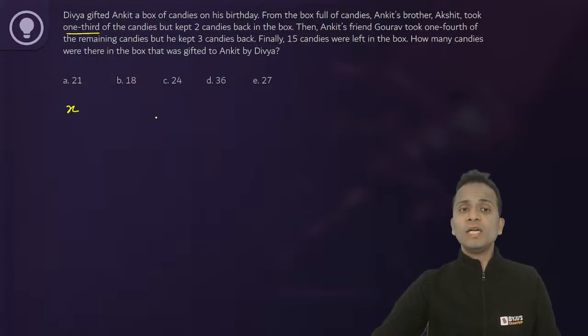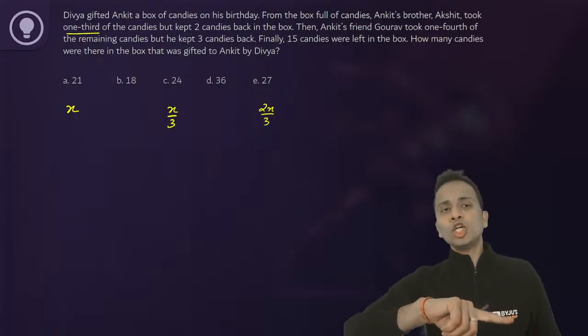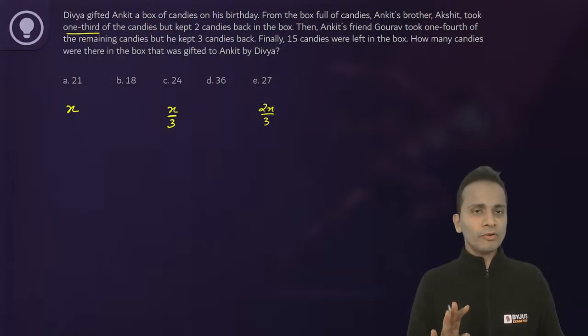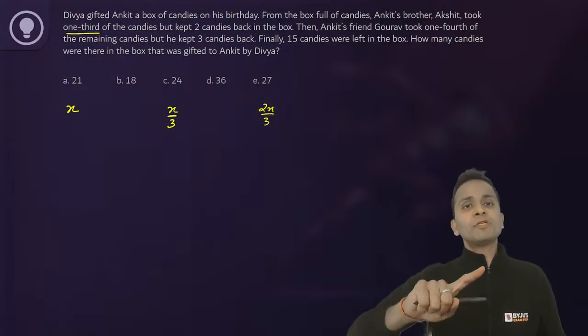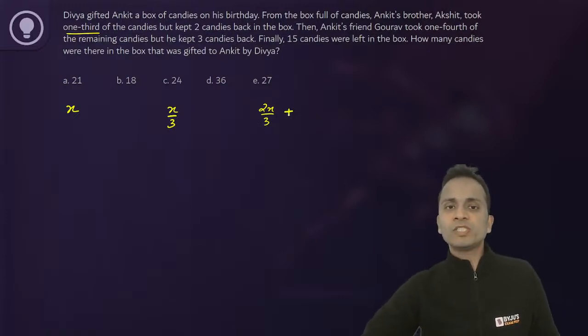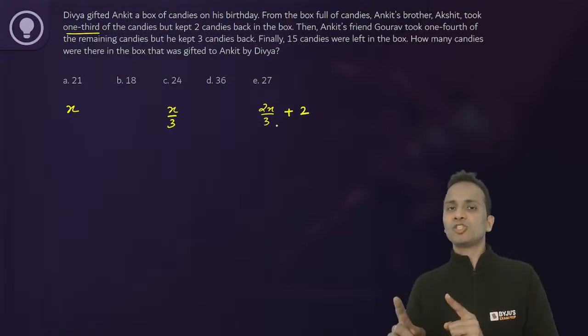If Akshat takes 1/3 of the candies, then 2/3 of the candies will be left, which is 2x upon 3. But he kept 2 candies back in the box. So now the number of candies remaining in the box will be 2x by 3 plus 2.